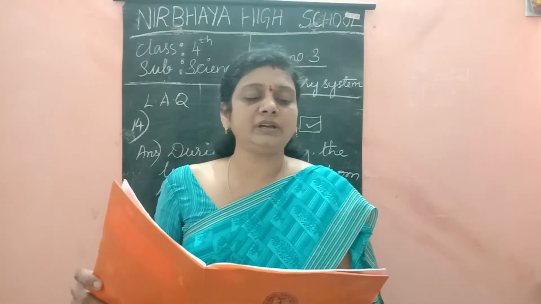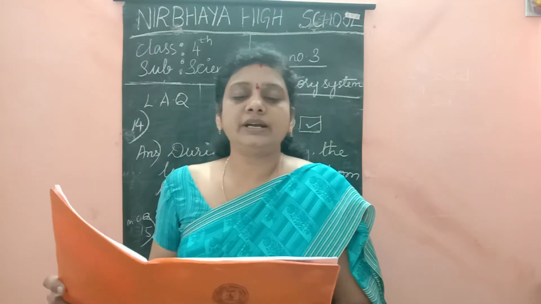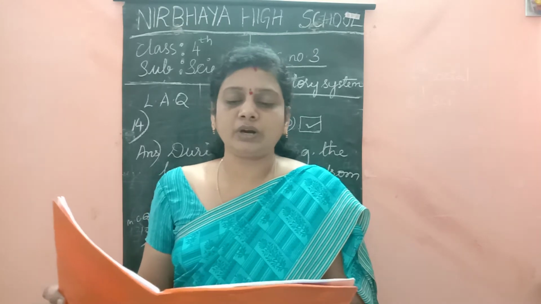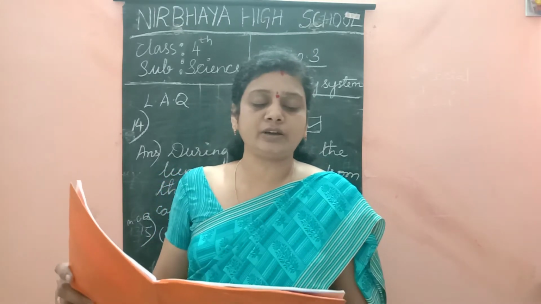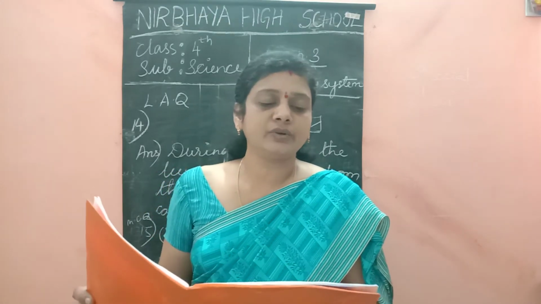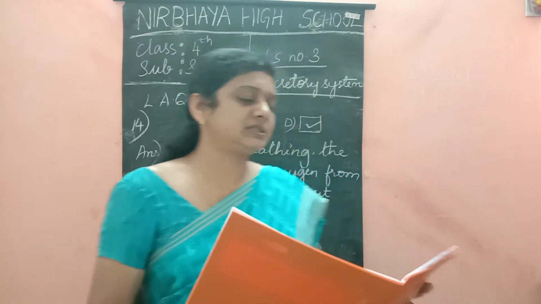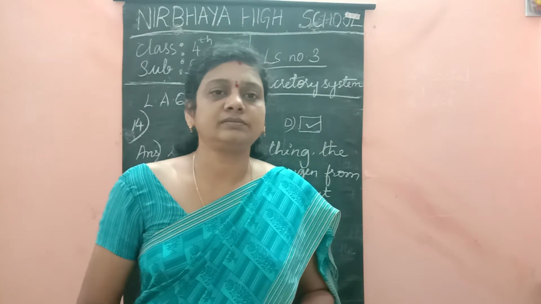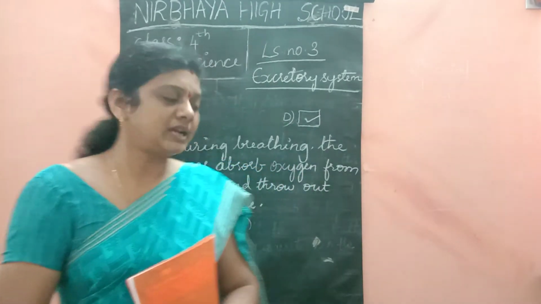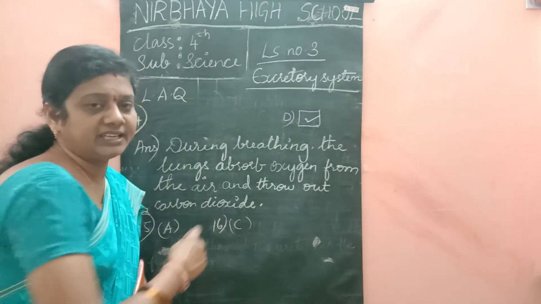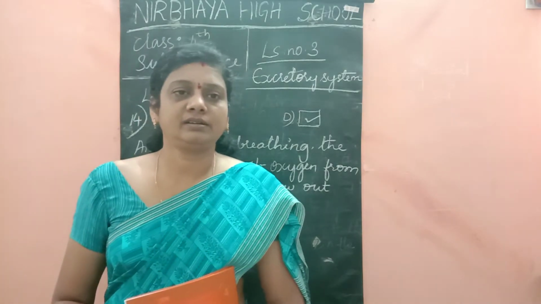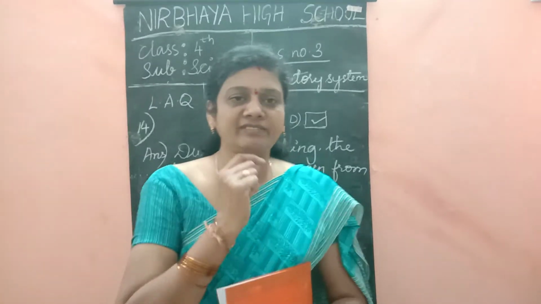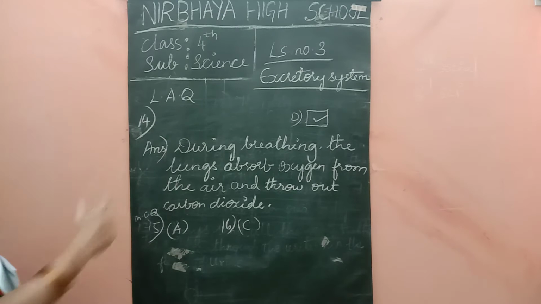What will happen if the excretory system does not work properly? What will happen, children? The options are given, 4 options are there. Which one is correct in that? The answer is C option. Okay? I will move aside. You take the screenshot.